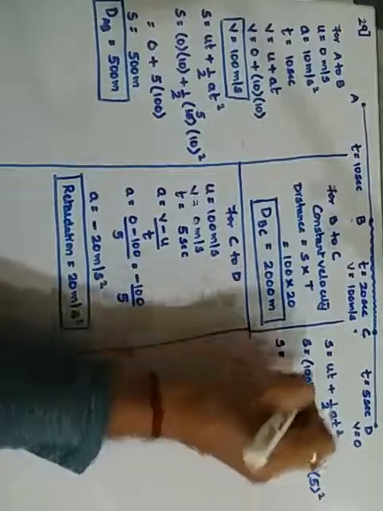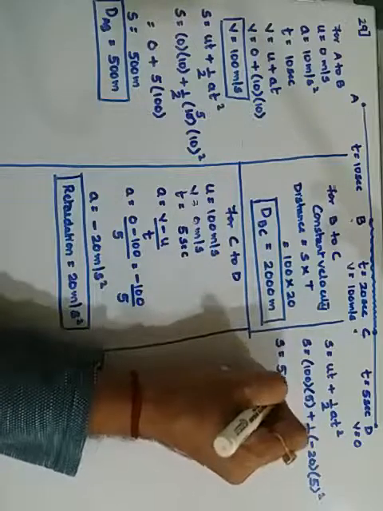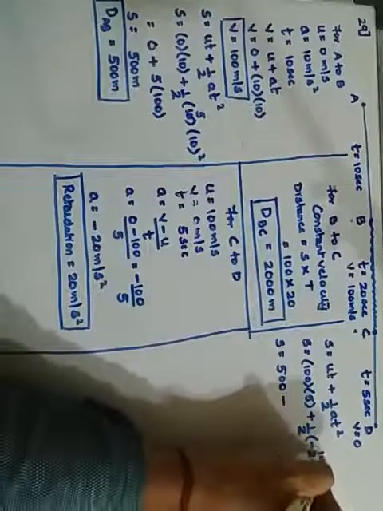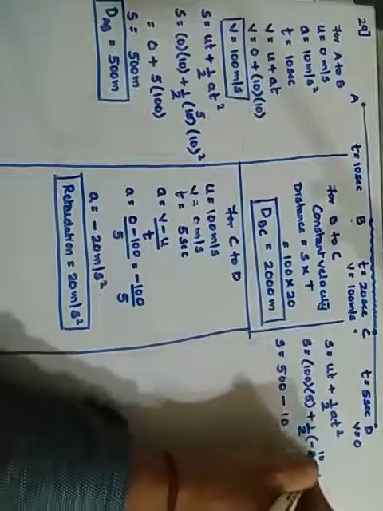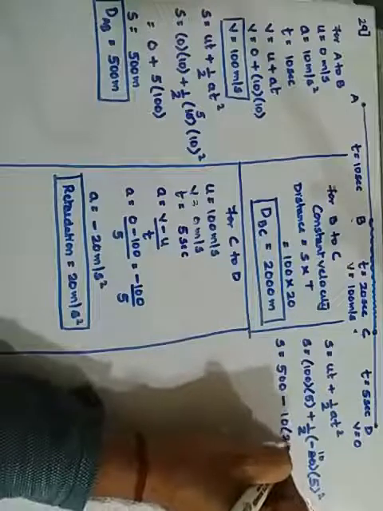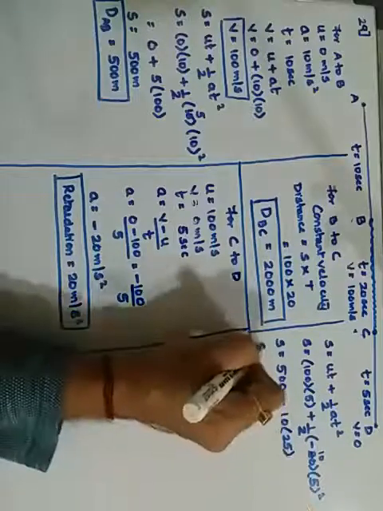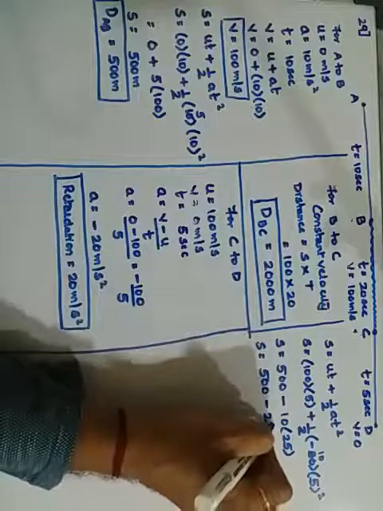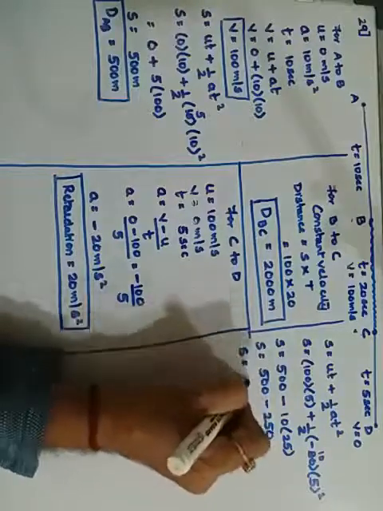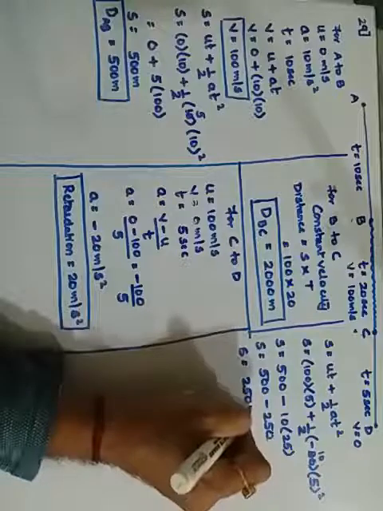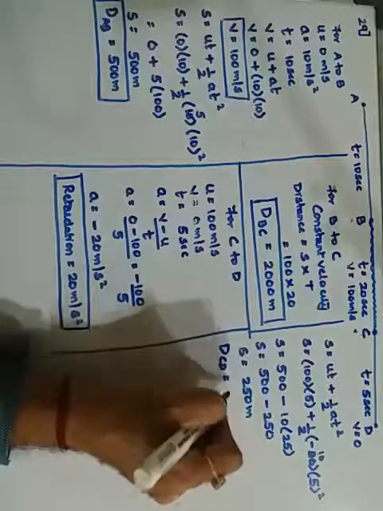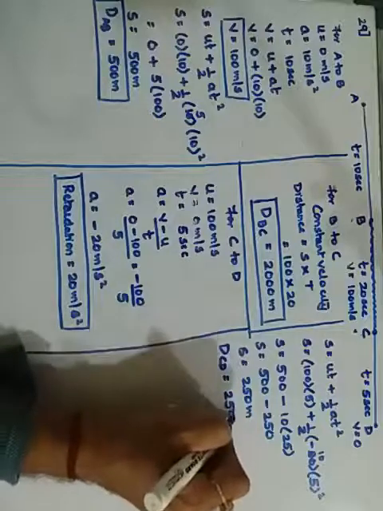Therefore S is 100 into 5, which is 500, minus 10 times 25, so S becomes 500 minus 250, which is 250 meters. This is the distance covered from C to D, that is 250 meters.